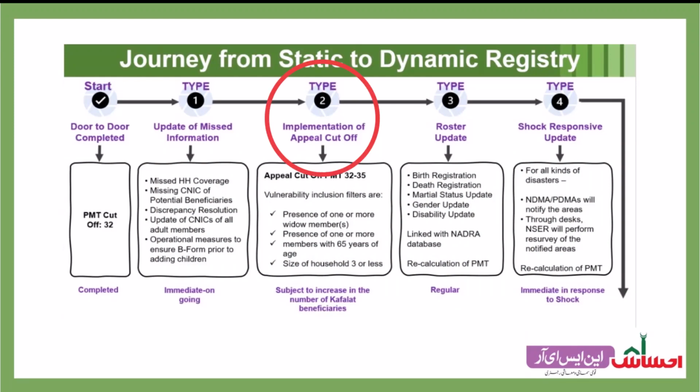The second intervention is the implementation of an appeals cutoff. This type of intervention is designed for vulnerable households who have marginally missed out on becoming Ehsaas program beneficiaries. That is, their PMT score is slightly above the PMT cutoff set for the Ehsaas program. The key vulnerabilities include presence of 1 or more widows, presence of 1 or more members 65 years of age or older, and household size of 3 or less members.